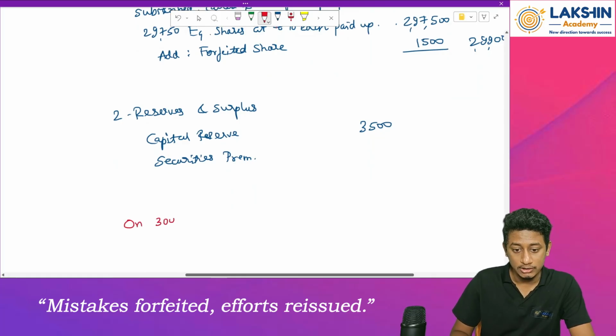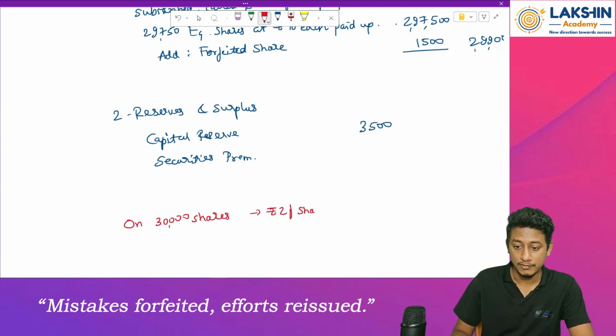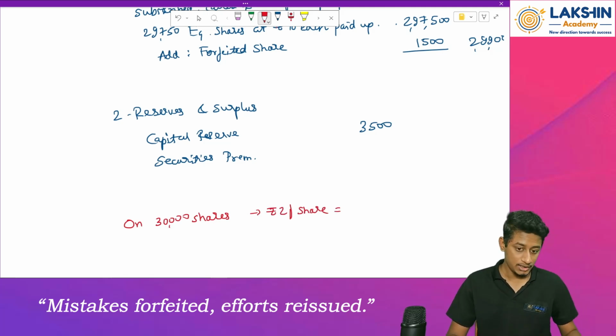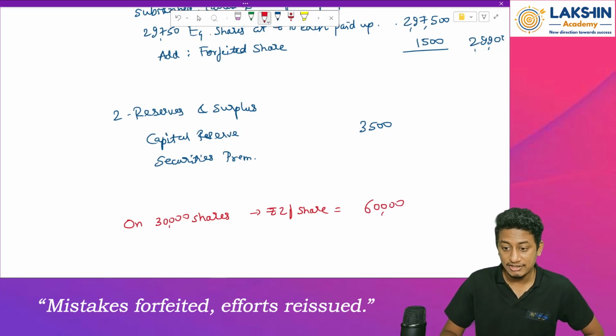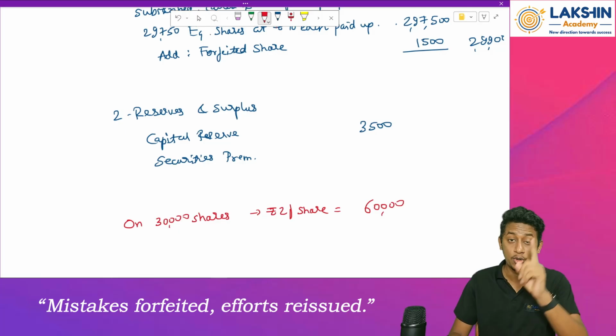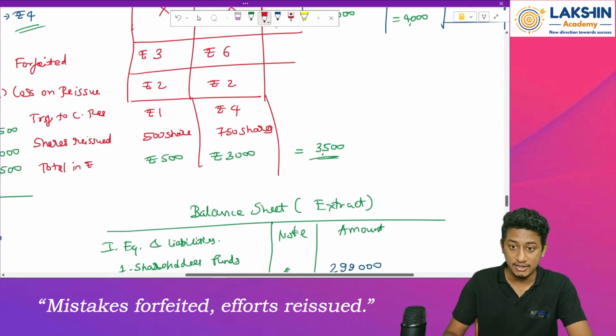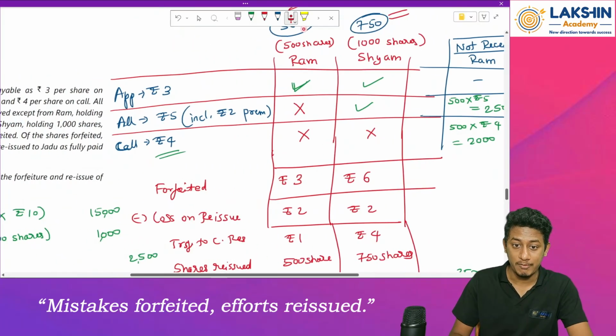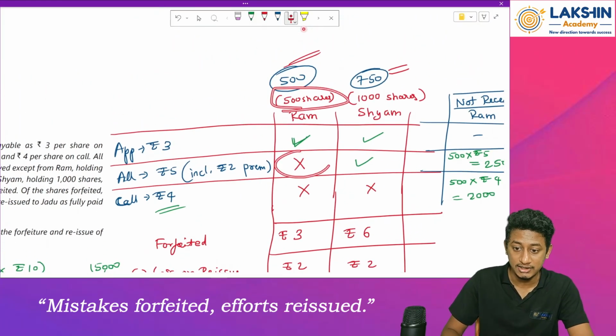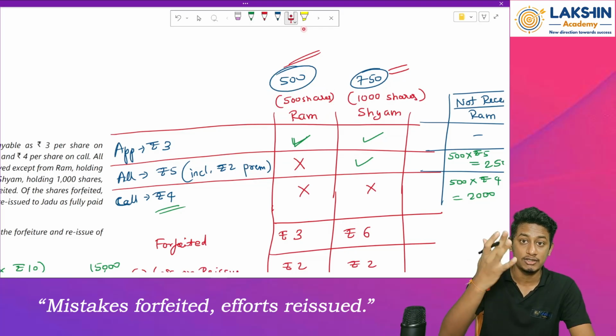On 30,000 shares, we are supposed to receive rupees 2 per share. 30,000 into 2 rupees will be rupees 60,000. But did I receive all the money? No. On how many shares is the securities premium not received? Look at the chart. Who has not paid us the securities premium amount? This person has not, right? So that means 500 into rupees 2 is not received.